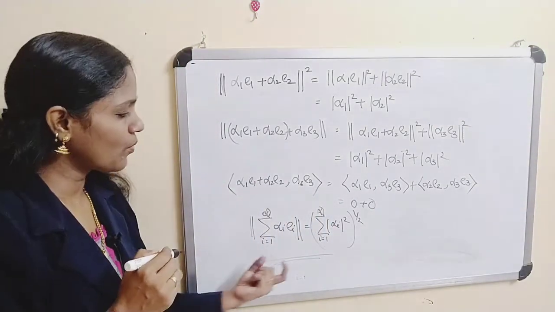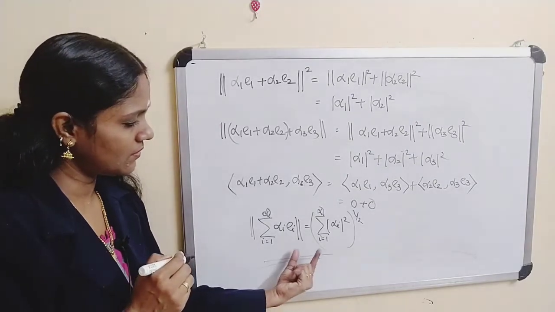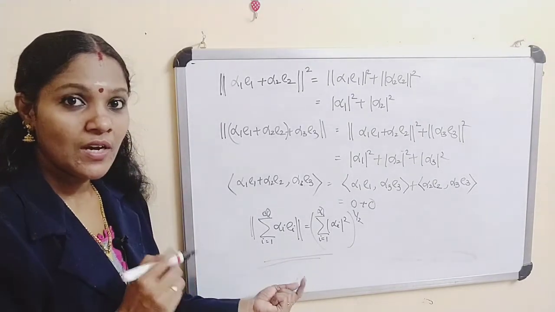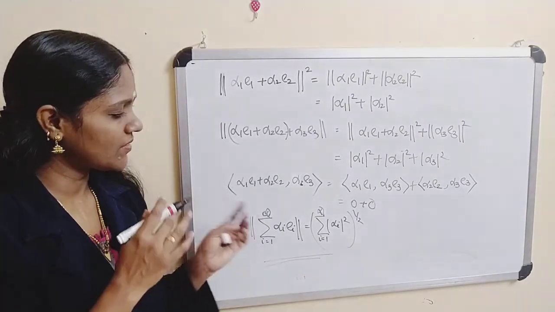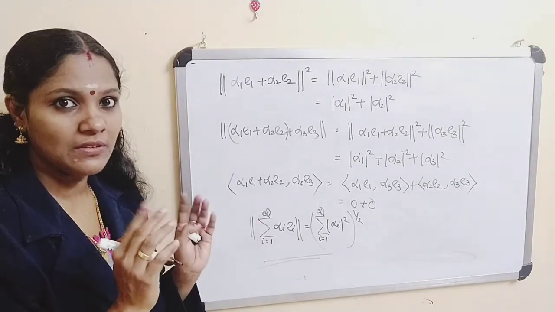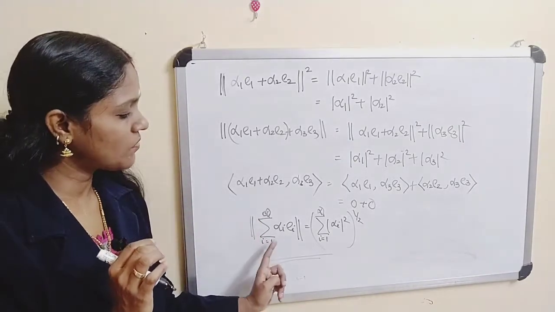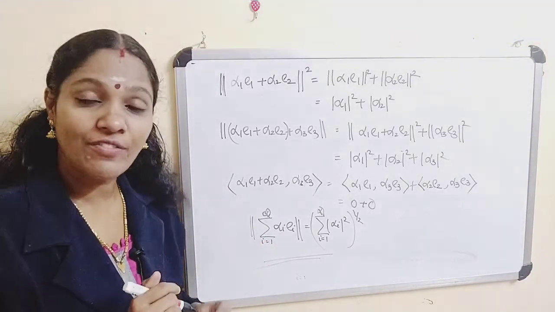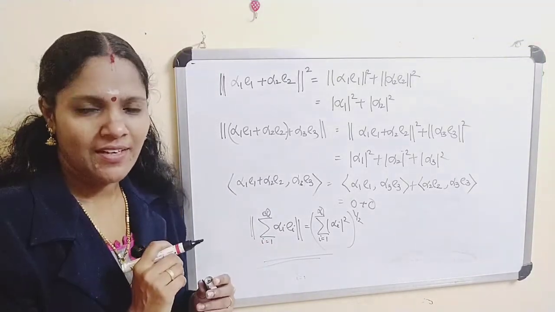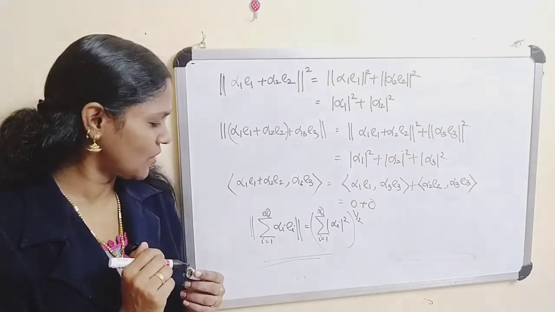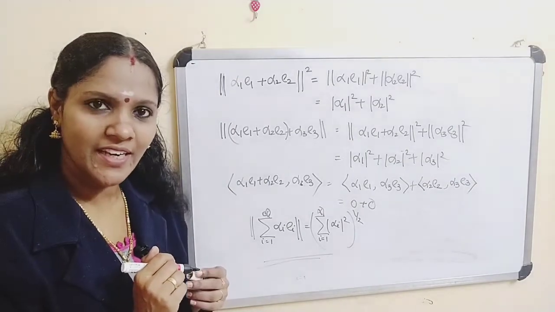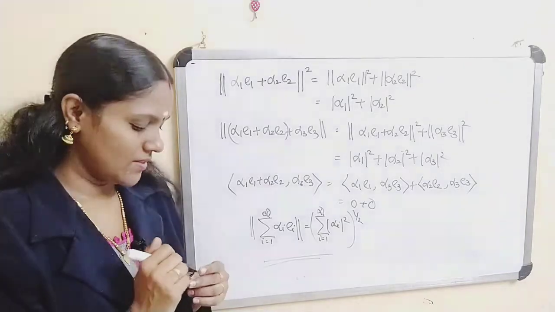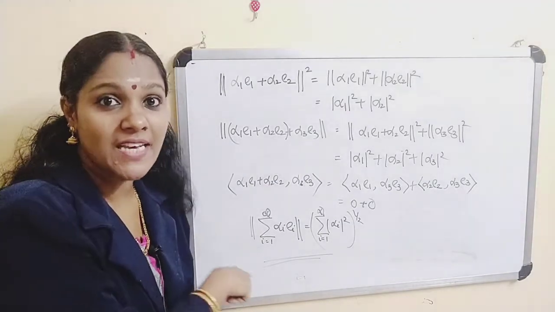For proving this equation holds, we have to check. In the previous case, that is n, the sum of n terms clearly exists. We have to check whether this term sigma i equal to 1 to infinity alpha i ei exists. Now what is the meaning of sigma i equal to 1 to infinity alpha i ei exists? This is a series.